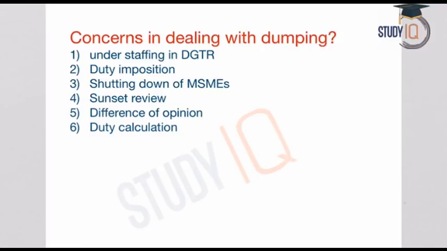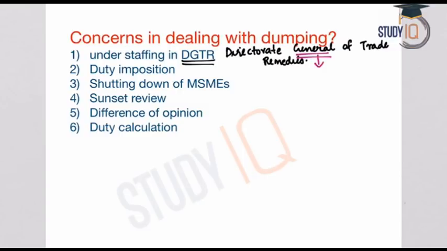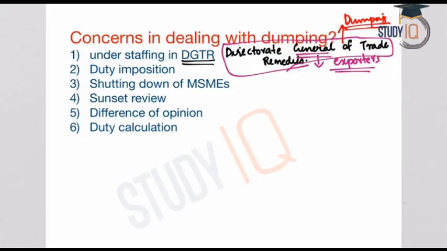Now let us understand what are the concerns before India in dealing with the dumping from other economies. The first one is the problems with the DGTR. So what is DGTR? It is the Directorate General of Trade Remedies. DGTR is responsible for looking at the unfair trade practices by exporters from other countries. So dumping is an unfair trade practice and DGTR is the responsible authority that should look into it.